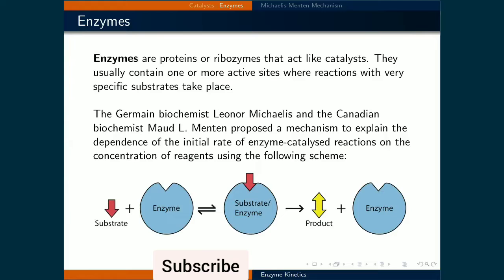This mechanism involves a very specific substrate and an enzyme forming an equilibrium with the combined substrate-enzyme complex. This complex then reacts to form the product and regenerate the enzyme to catalyze another substrate.